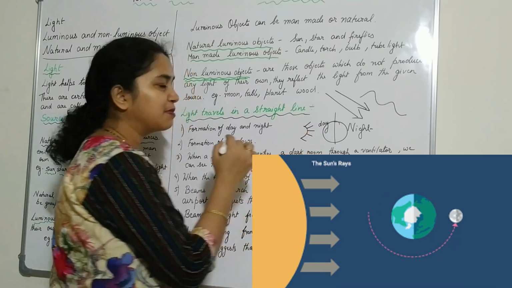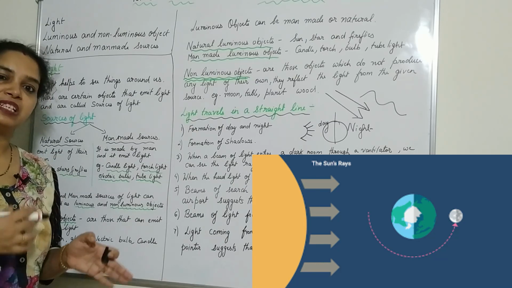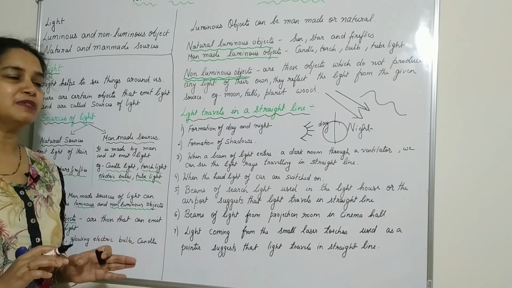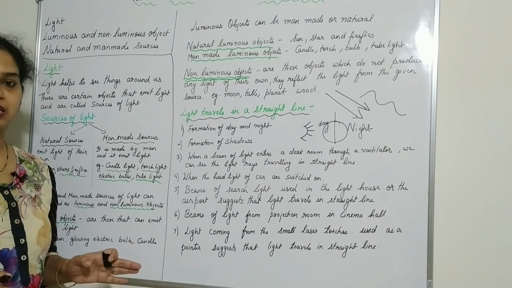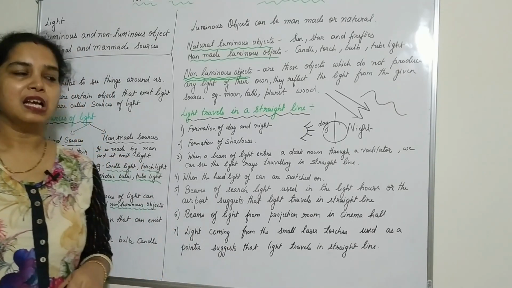If light traveled in a curve, then all parts of the earth might have day at the same time, but it is not like that. Half part of the earth has day and half part of the earth has night.